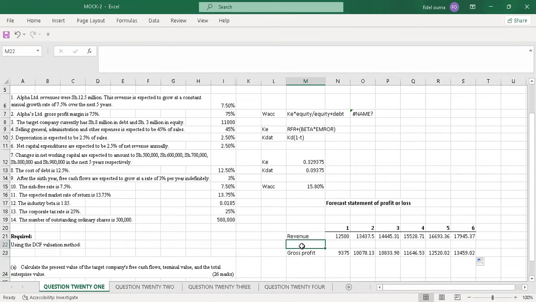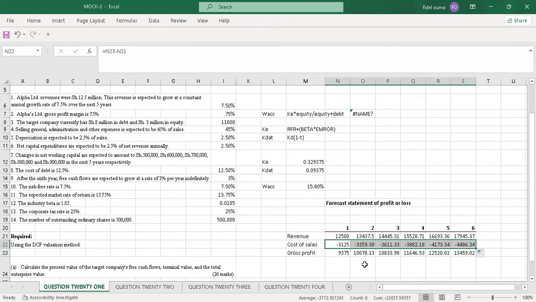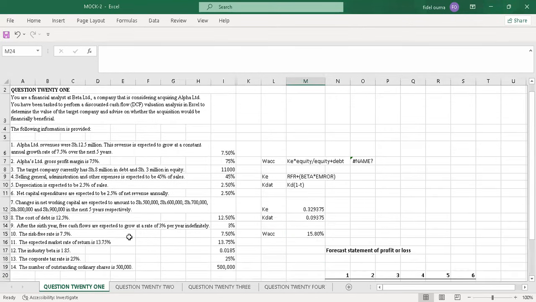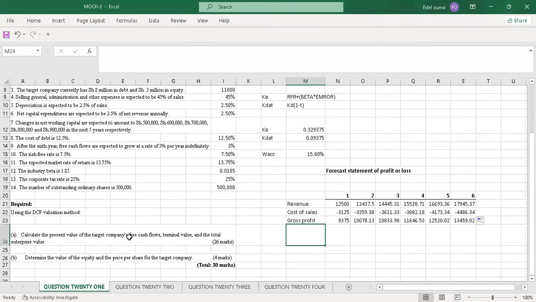Then now I'll come here and fill the cost of sales. The cost of sales here will be the difference between this gross profit and revenue. So I'll have negative 31.25. When you drag, you will get the values automatically. So when you take 12,500 minus 31.25, you will get 93.75. That's how you are supposed to handle that place.